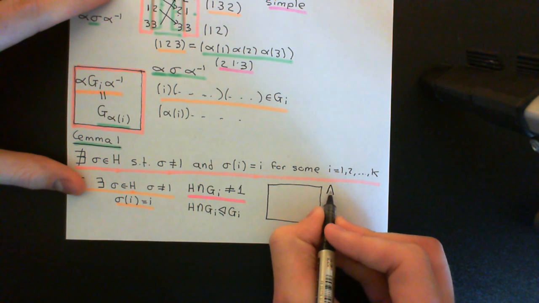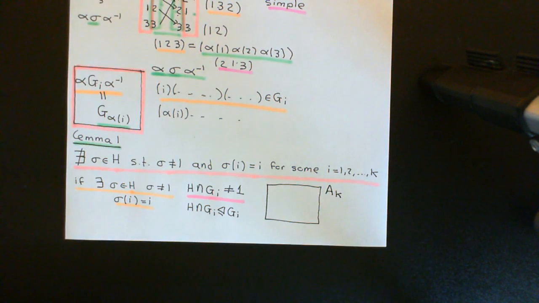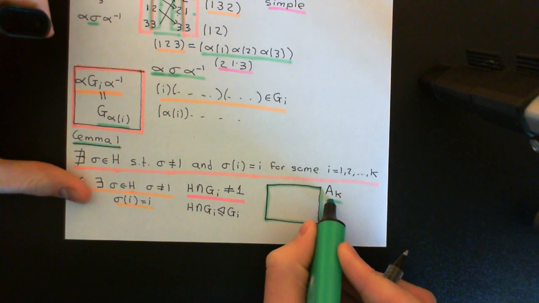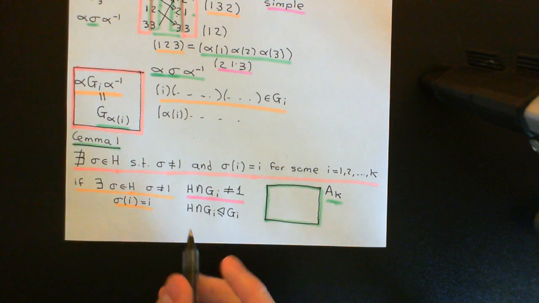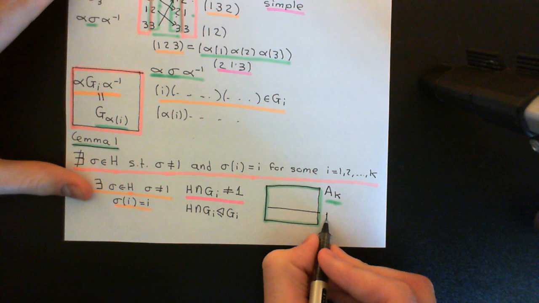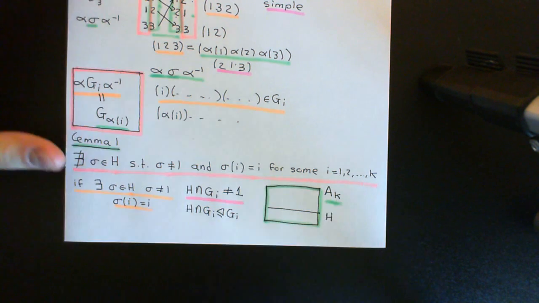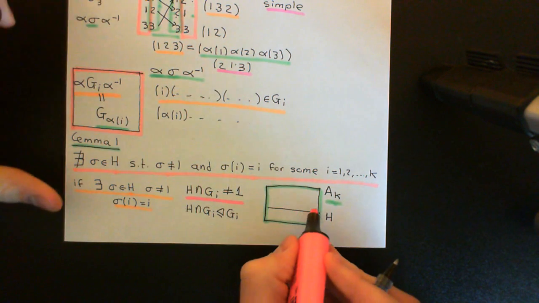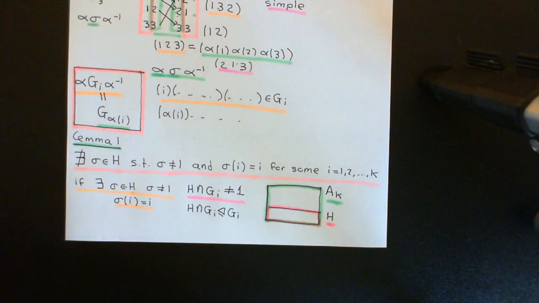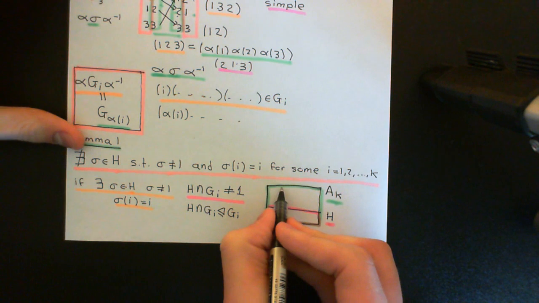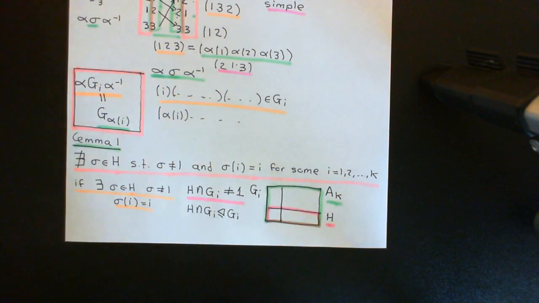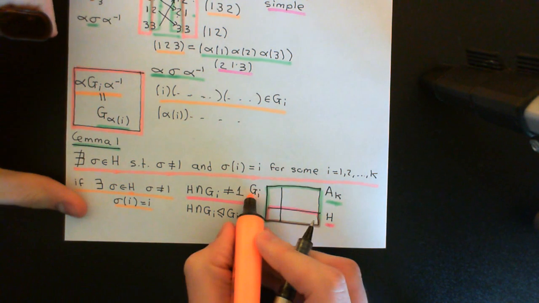Okay, so here let's say this is the entire group, the alternating group on the set of k elements. So I'll just colour this in here. So here is the entire group in green. Now, of course, we know that H is a subgroup of the alternating group on the set of k elements, so I'll draw it here. Again, we're saying a normal subgroup. That's part of the initial assumption that it was a normal subgroup. Okay, so I'll colour it in pink here. And now I'm intersecting this with this stabilizer of I in the alternating group on the set of k elements. So here, let's have this as being the stabilizer of I, and I'll colour that in orange here.